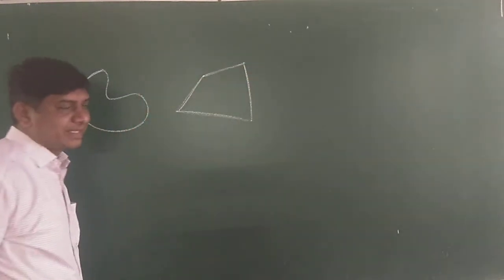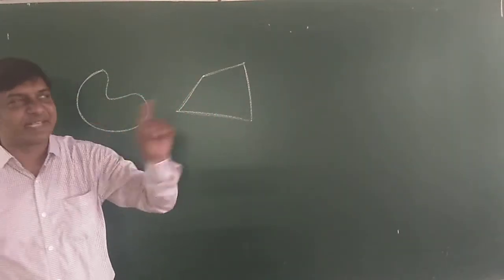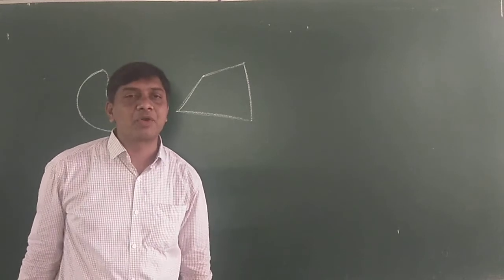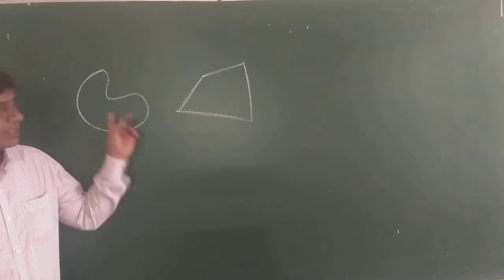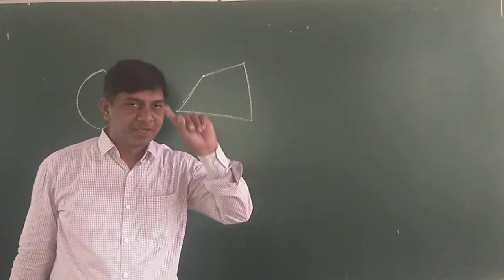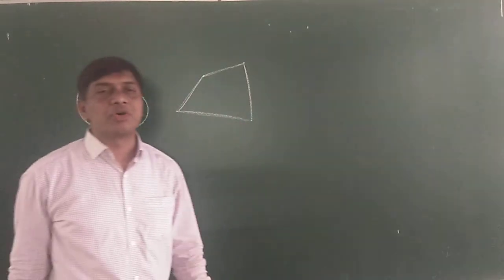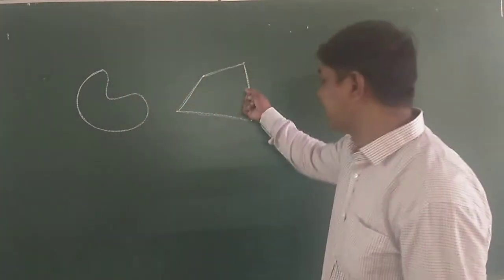A simple closed figure made with line segments is called a polygon. This is not a polygon. It is made with a curved line. This is made with line segments.